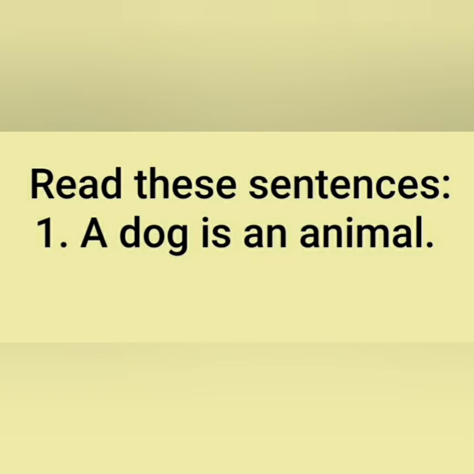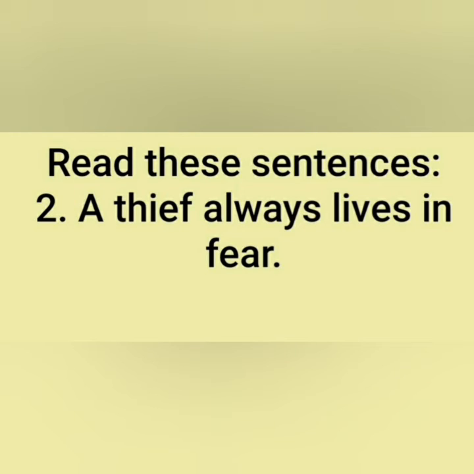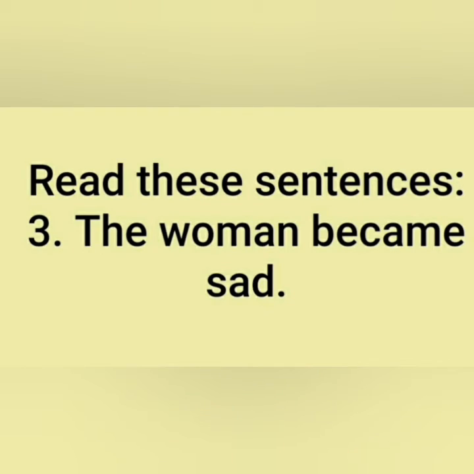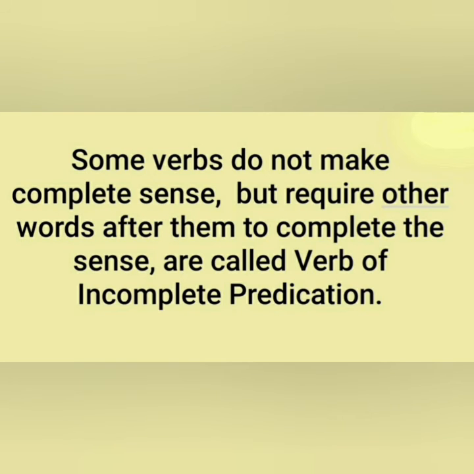A dog is an animal. A thief always lives in fear. The woman became sad. In these sentences, the verbs is, lives, became do not make complete sense by themselves. Something is added to each verb to complete the sense, but these verbs do not require objects after them to complete their sense. They require other words to complete the sense.